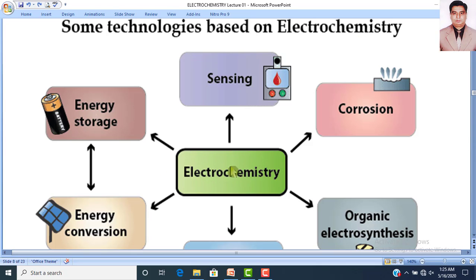Electrochemistry is controlling all types of sensing materials. Sensing materials, just like you see in traffic signals, you see red light, green light, yellow light. All these lights which are using sensors, this sensing is totally based upon electrochemistry.